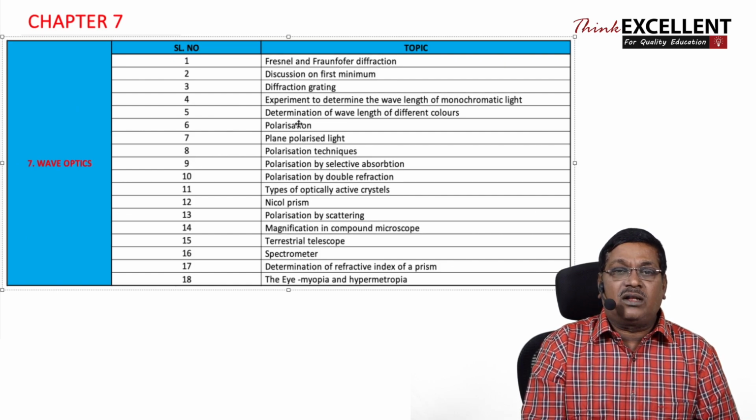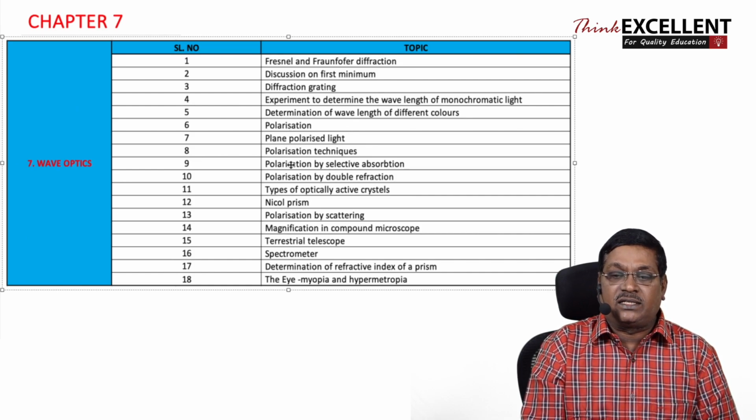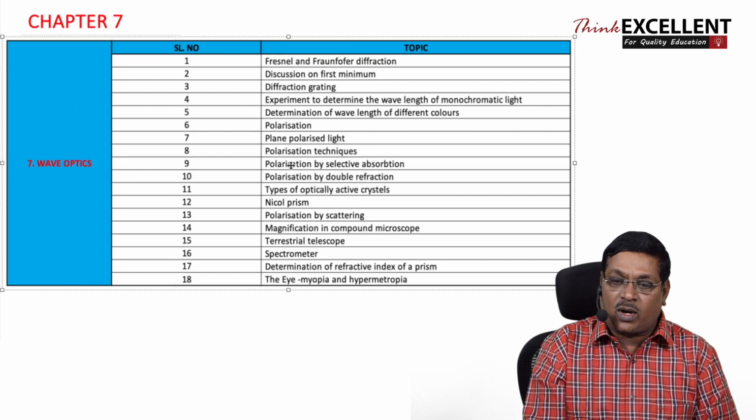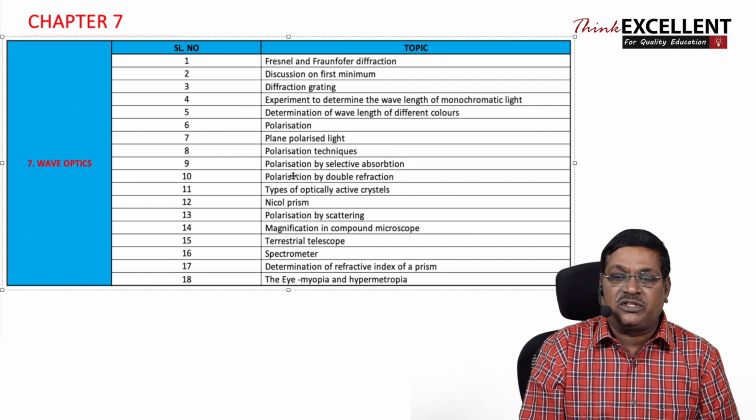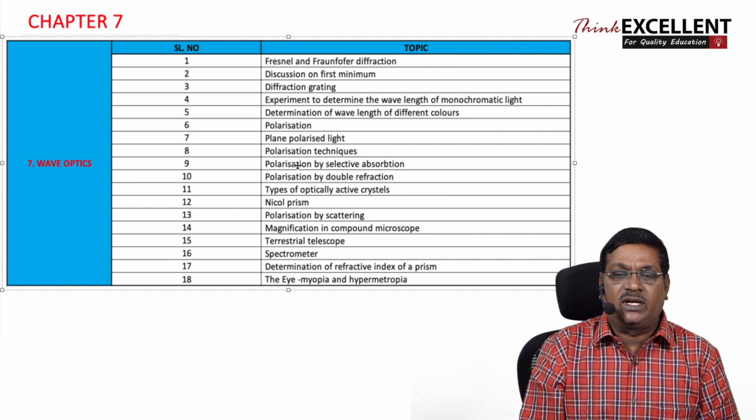Now the concept of polarization, plane polarized light, polarization techniques, polarization by selective absorption, which is one of the techniques of getting polarized light, and polarization by double refraction. All this content is a really sizable part of your chapter number 7. It is removed totally from your syllabus.